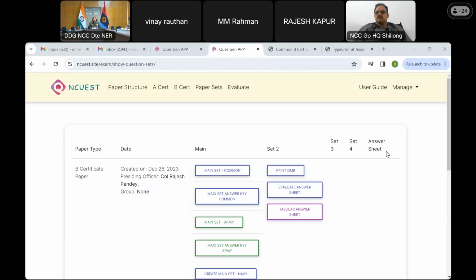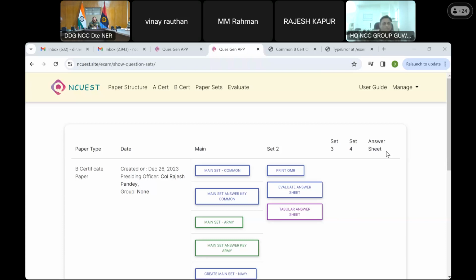Morning, sir. Good morning. This is Ramesh at DGC. Yeah, Ramesh. Sir, are we assigning the roles to the presiding officers and board members and all? Who is going to assign the roles? See, for a group, the group commander should do it, where the board is published. The board should contain one member for each, that is common, Army, Navy, Air Force. Some groups don't have Air Force, some don't have Navy, so they need not have members from them. Only the Army people are required in some groups, and the common persons. So 2, and the presiding officer.